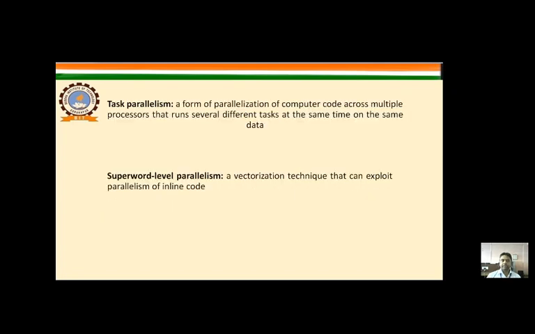In the case of task parallelism, a form of parallelization of computer code across multiple processors that runs several different tasks at the same time on the same data. And in superword-level parallelism, a vectorization technique that can exploit parallelism of inline code. So these are all the things about parallel computation we discussed in the previous lecture.